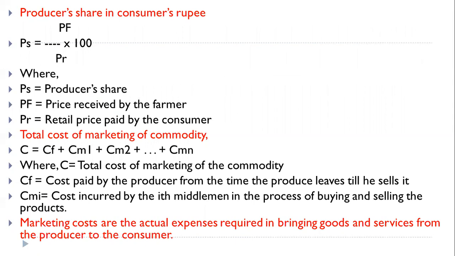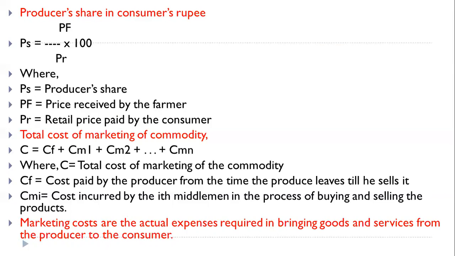If consumers spend 10 rupees for purchasing a commodity, then how much would be the share of the producer? We estimate that with the help of one formula: PS is equal to PF divided by PR multiplied by 100. PS means producer's share. PF is the price received by the farmer. And PR means the retail price paid by the consumer. Retail price means the price at which the retailer gives the produce to the consumer.